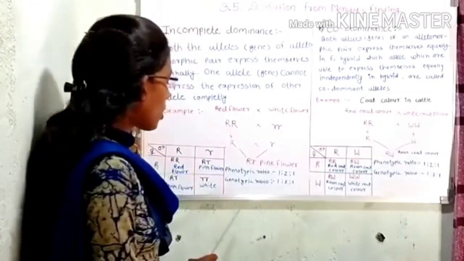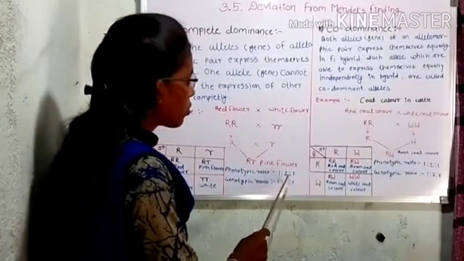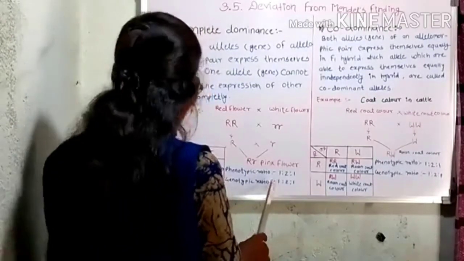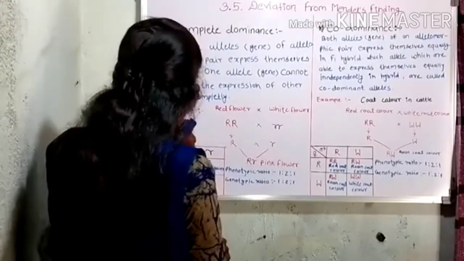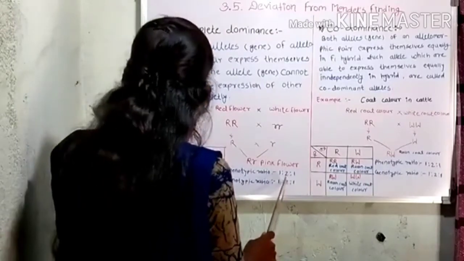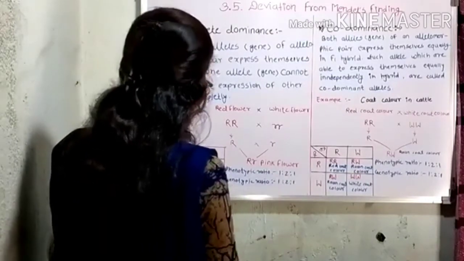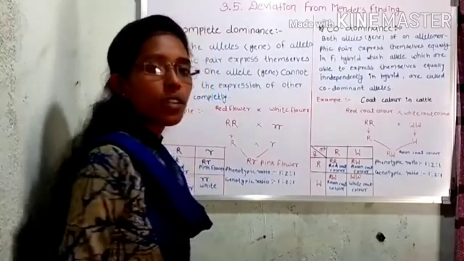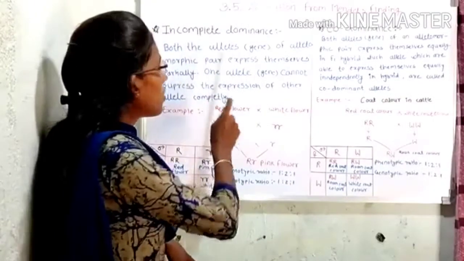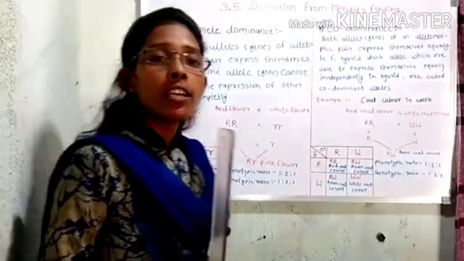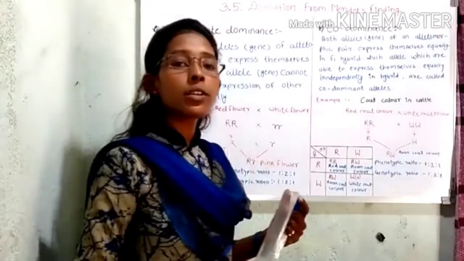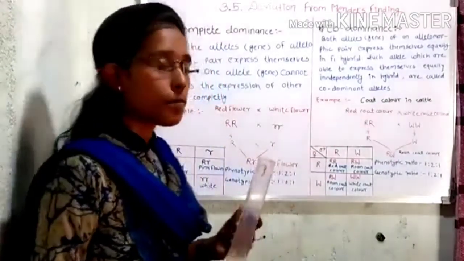Then the genotypic ratio of incomplete dominance is also 1:2:1. It means one flower shows the genotype capital R capital R, two flowers show the genotype capital R small r, and the remaining one flower shows the genotype small r small r. In incomplete dominance, the phenotypic and genotypic ratios are identical, meaning both ratios are similar.